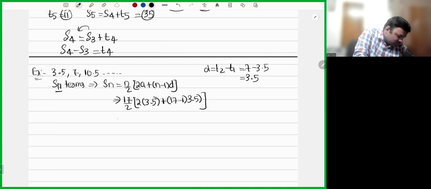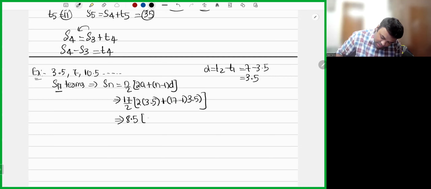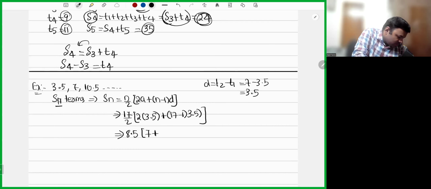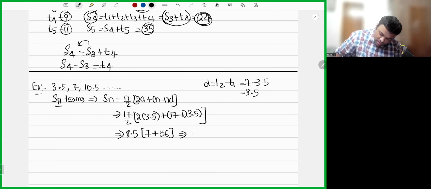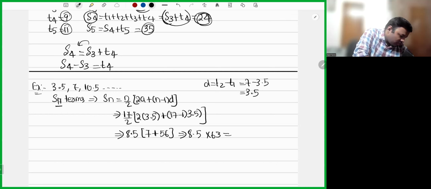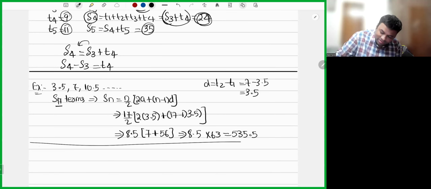Simple, sir. What is 17 by 2? 17 divided by 2 is 8.5. 2 into 3.5 is 7. 17 minus 1 is 16, into 3.5. 16 into 3.5 is 56. So 56 plus 7 is 63, and 8.5 into 63 gives the answer. So what will be the answer? 8.5 into 63, you will get 535.5.